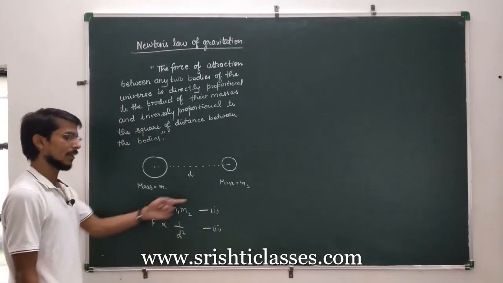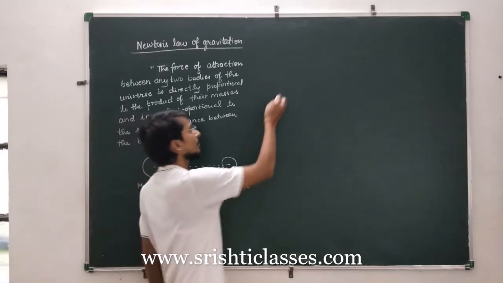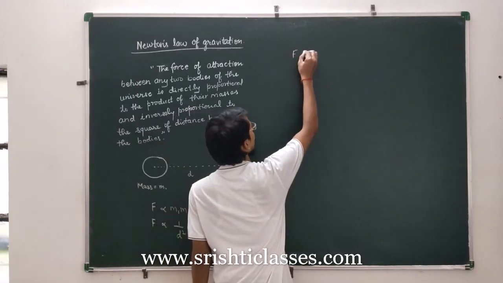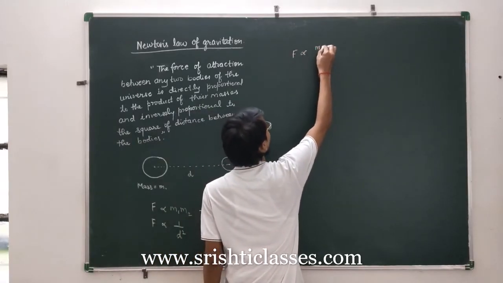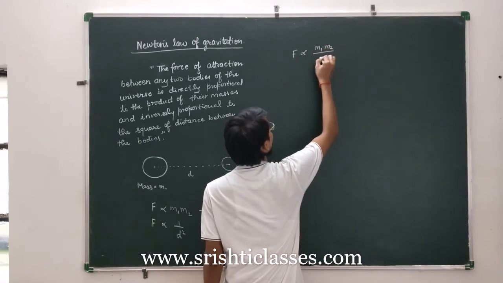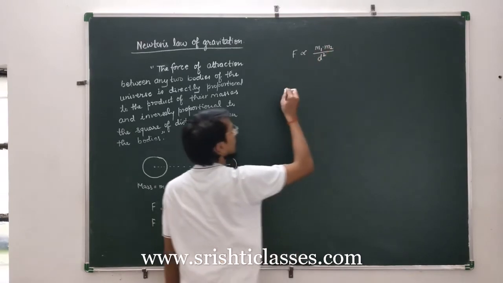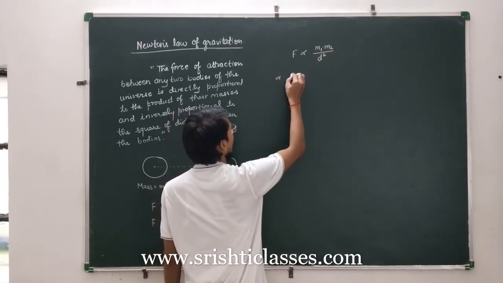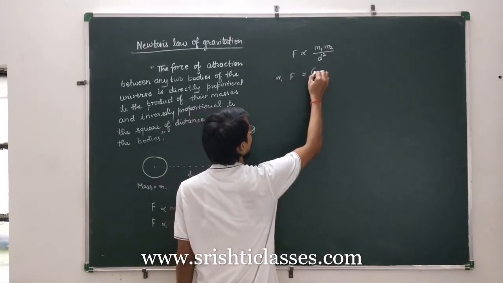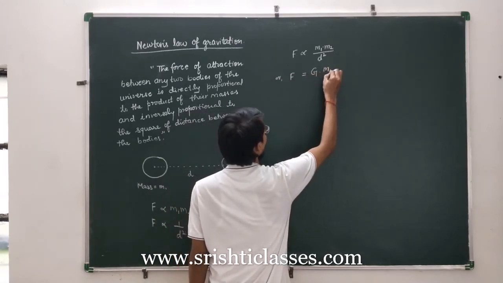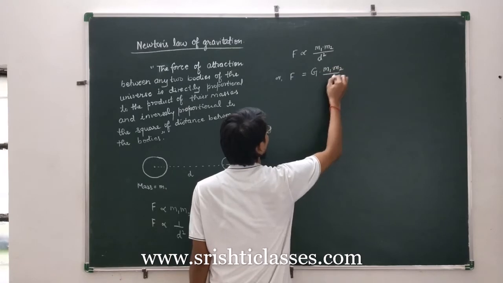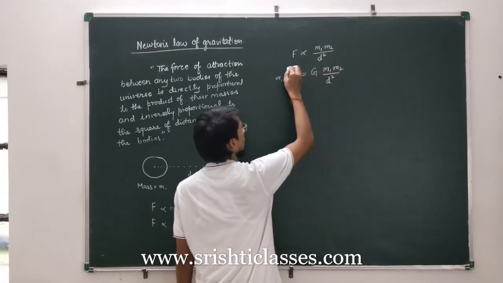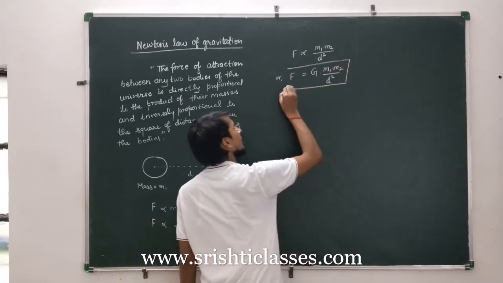When we combine equation 1 and 2, we can write force is proportional to m1 into m2 by d square, or we can write F is equal to G into m1 into m2 by d square, where G is called